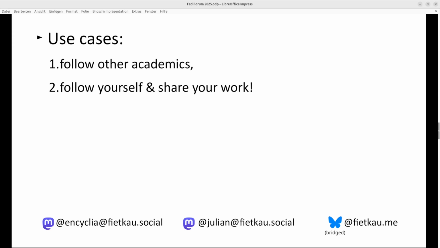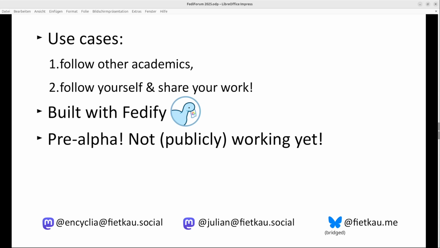The basic thing that makes it possible to build something like Encyclia as a hobby project for me, besides my day job, is Fedify, the Fedify framework. It's what Encyclia is built on, and I want to use this opportunity to advertise Fedify as a great framework for people working with ActivityPub. Otherwise, I don't know how far I would have gotten.